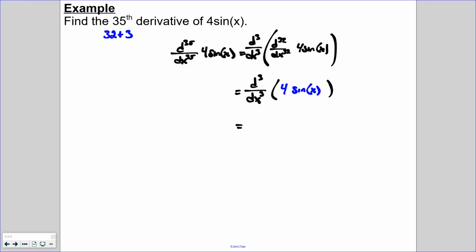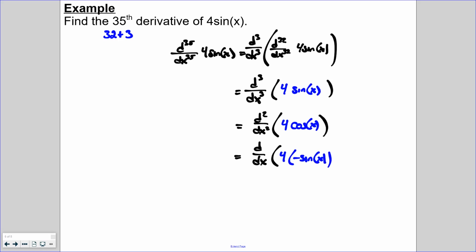So we can take the derivative once, which brings the derivative of 3 down to only 2. And we know we can ignore the coefficient. And then the derivative of sine of x is just going to be cosine of x. All right, well, let's take the derivative again. So that means we're going to go down 1 derivative. Again, we can ignore the coefficient. And the derivative of cosine is going to be negative sine.